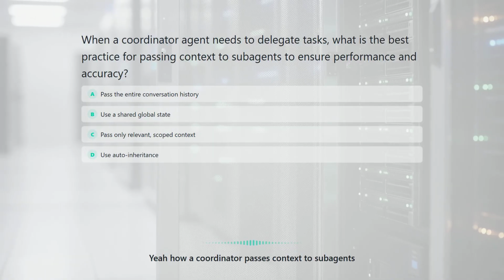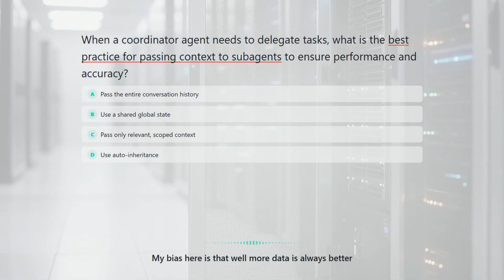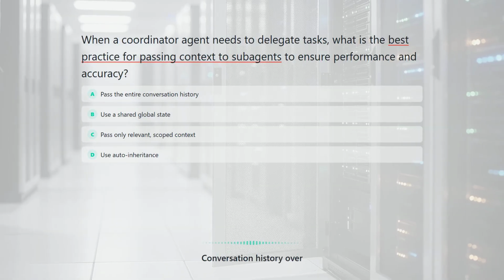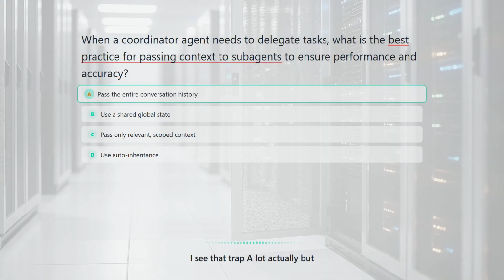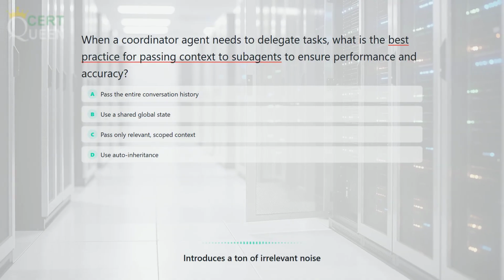Precisely. Speaking of memory size, what happens when an agent needs to hand off a task? Yeah, like how a coordinator passes context to subagents. My bias here is that, well, more data is always better. I'd probably argue to pass the entire conversation history over so the subagent has the full picture. I see that trap a lot, actually. But passing everything spikes your latency and introduces a ton of irrelevant noise.